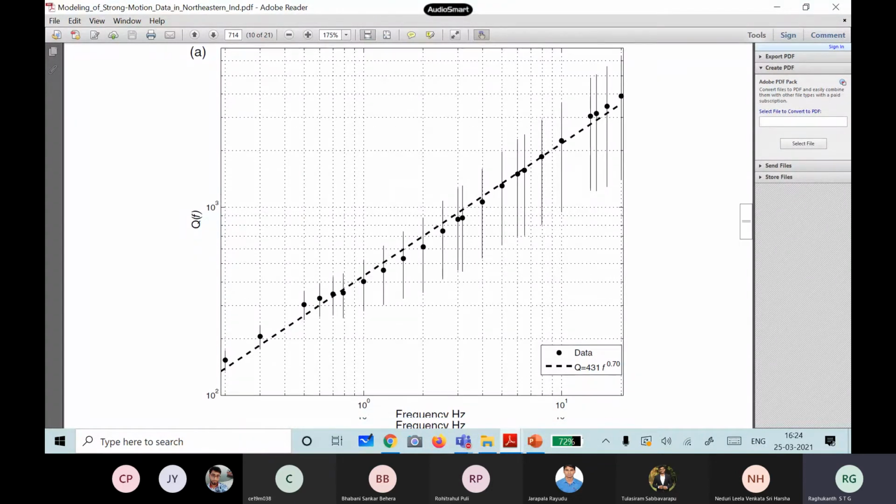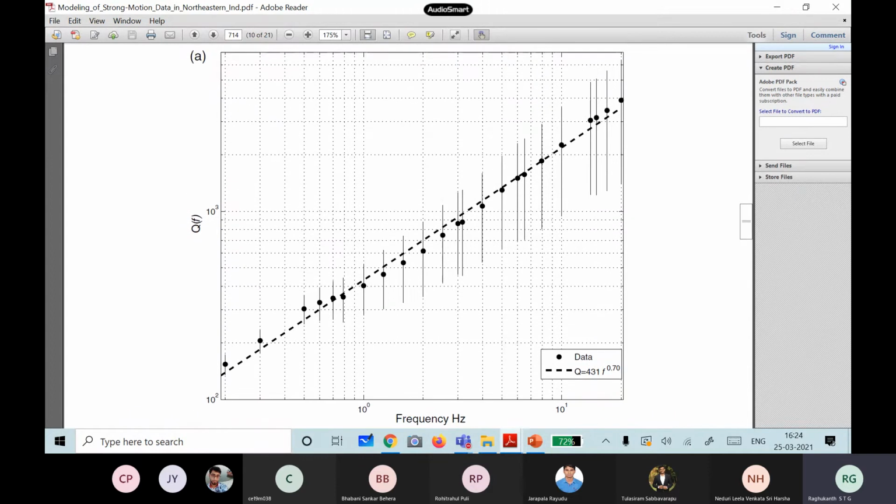Now what is your comment? For 10 hertz and 1 hertz, which has high quality factor? 10. So quality factor is increasing with frequency. So what happens to 1 by Q, the reciprocal? The damping reduces. So for 10 hertz, the quality factor is high. Eta is equal to 1 by Q. You followed, right? So 1 by 100. Damping also reduces, so damping shows another kind of curve itself.